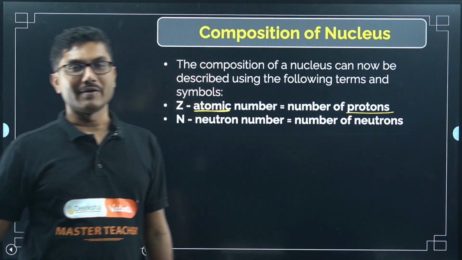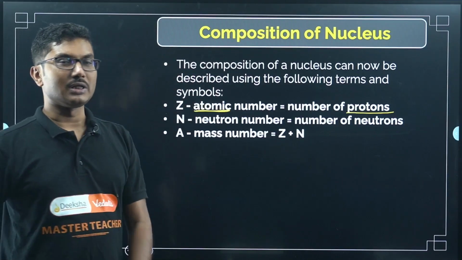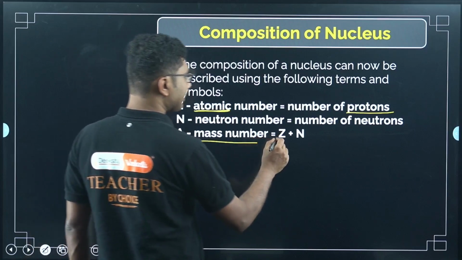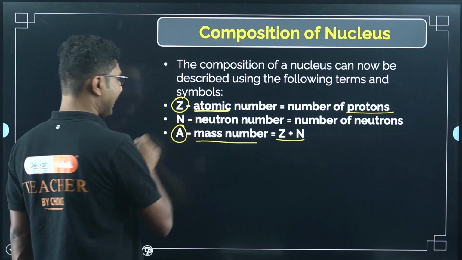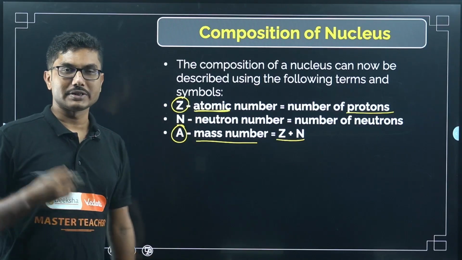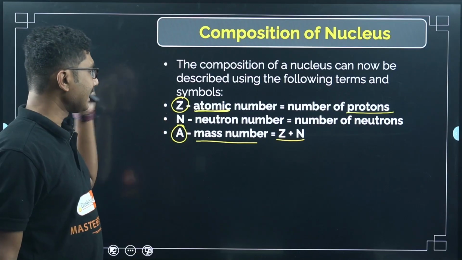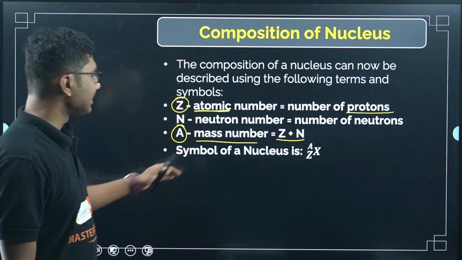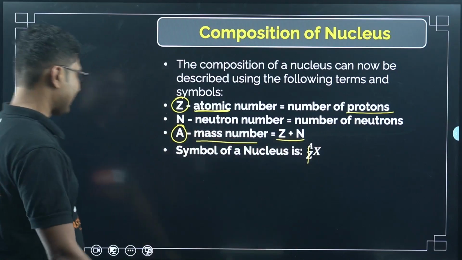Now the total mass of the nucleus of the element is given by the mass number, A, which is Z plus N. So the main important ones are Z and A. We hardly use the symbol N, but you should remember it is also important. Z and A you have to remember.